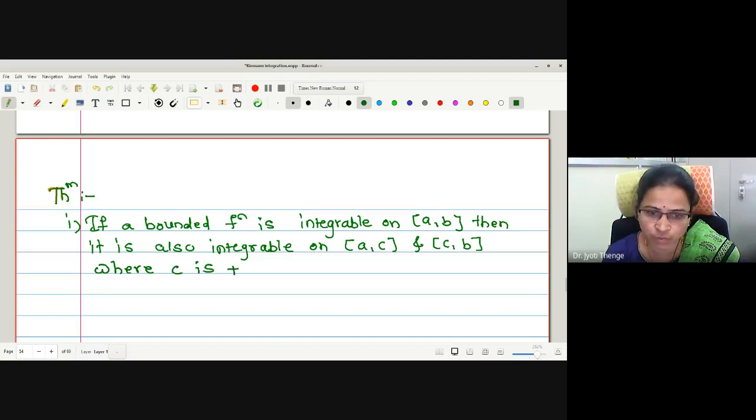Where c is the point of closed interval ab.